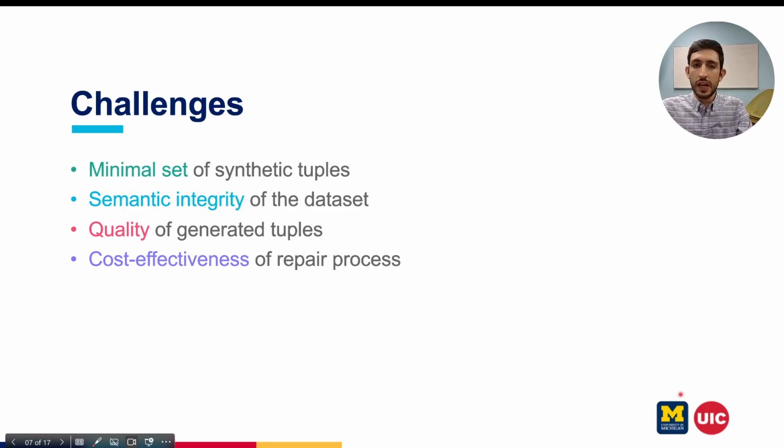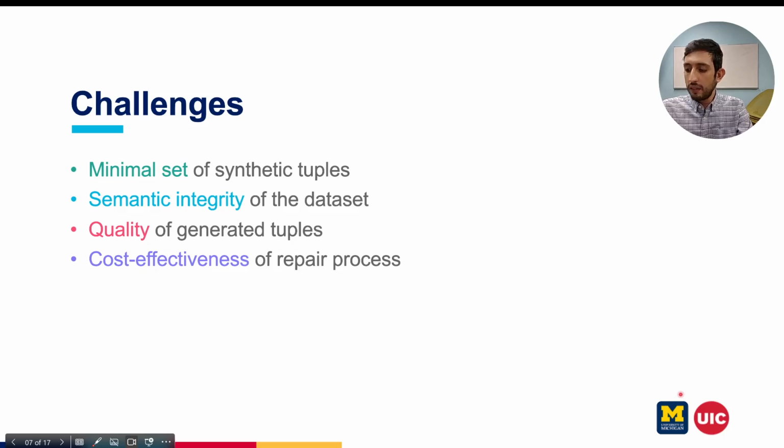But there are lots of challenges during this development that we are going to discuss. The first one is that we have to find a minimal set of synthetic tuples such that if we generate these tuples and add them to the dataset, the issue of underrepresentation will be gone. The second is that we have to preserve the semantic integrity of our dataset.